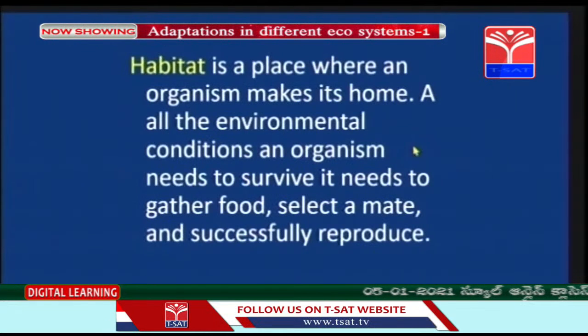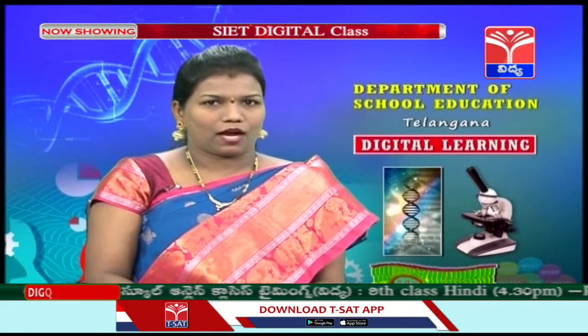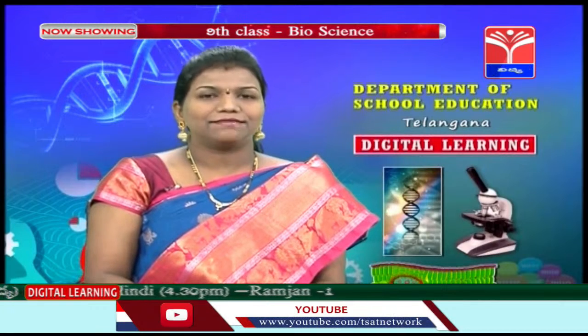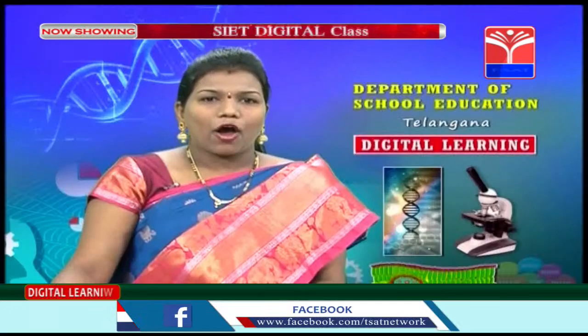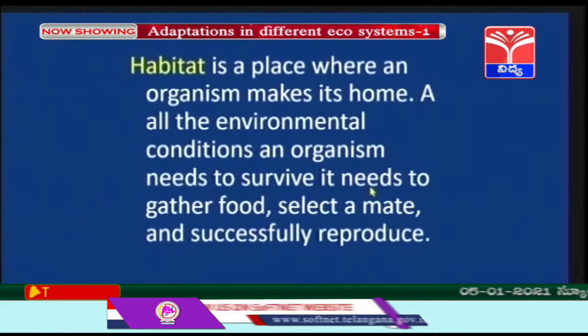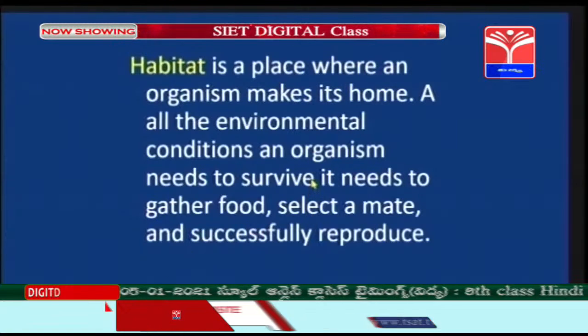Now, habitat. Do you feel that a tree is the only habitat for crow and cow? No, a tree is the habitat for small insects, right? Birds, which give shelter to the cattle, right? Now, habitat is a place where an organism makes its home. All the environmental conditions an organism needs to survive. It needs to gather food, select a mate and successfully reproduce.